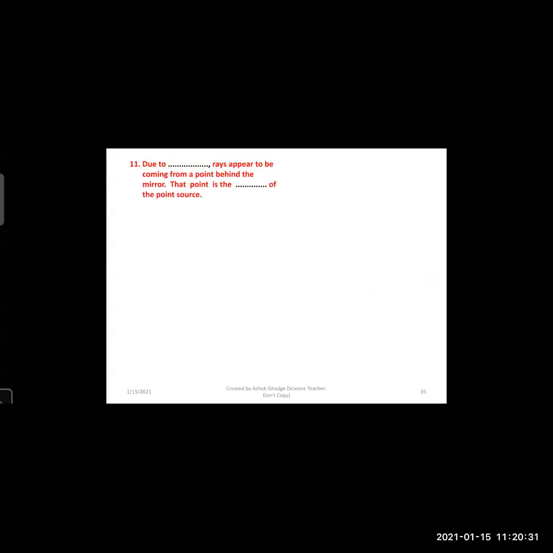Okay. Now, next question. Due to dash, the rays appear to be coming from the point behind the mirror. That point is the dash of the point source. So you have three options again: reflection, image; refraction, object; and reflection, object.